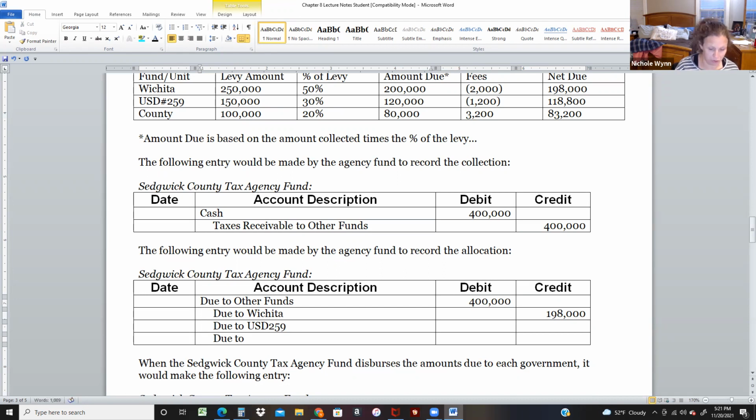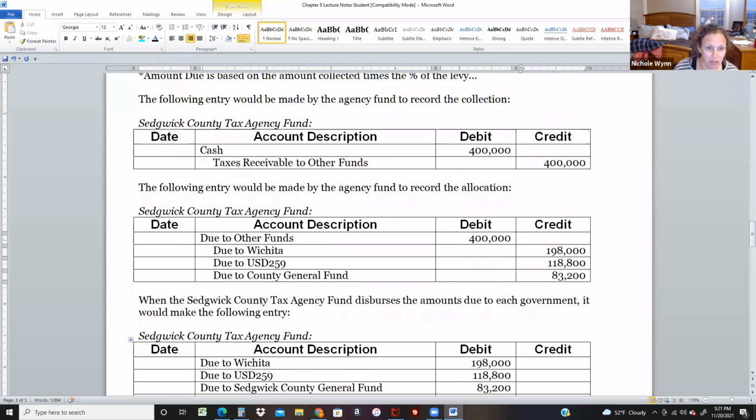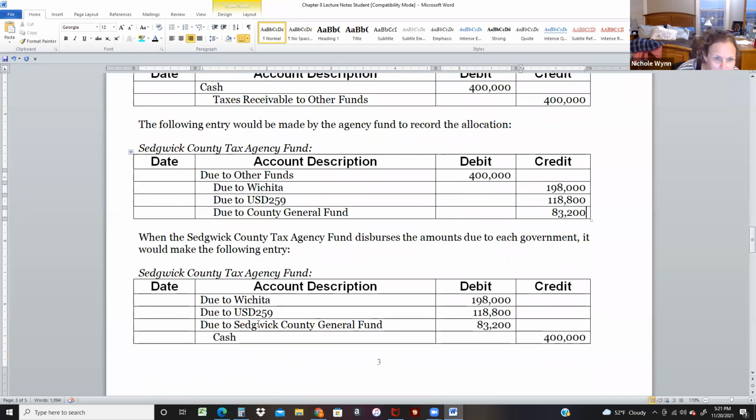And due to the general fund. So county general fund. So 198,000, 118,800, and 83,200. So then we're going to distribute the money. I guess I called them a little bit different, but I'm close. So then I'm going to give the 198 to Wichita.